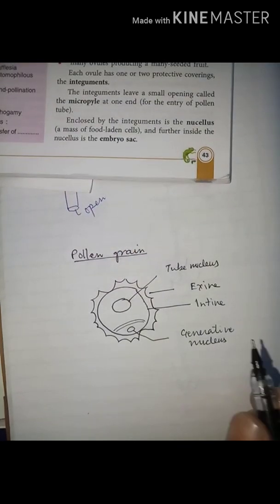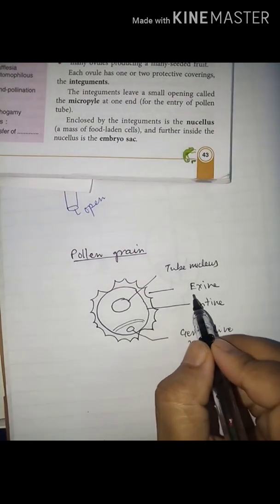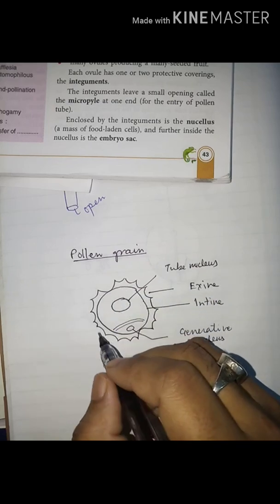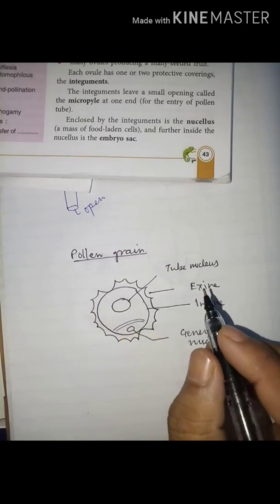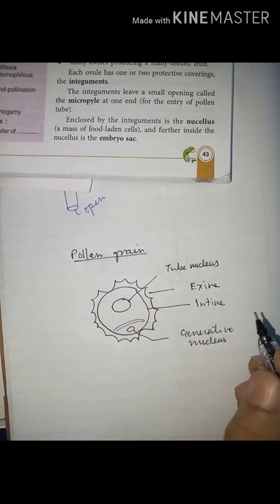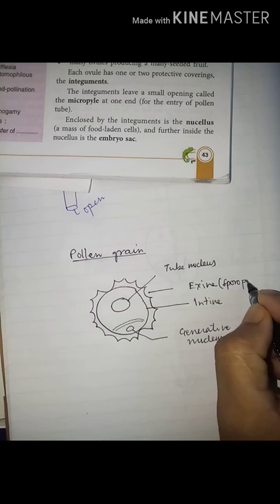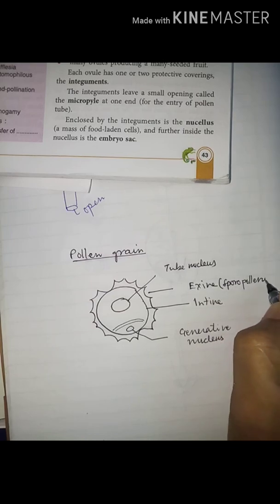Clear all of you? Once more, outermost exine. This exine is a very tough layer due to the deposition of a particular substance called sporopollenin.